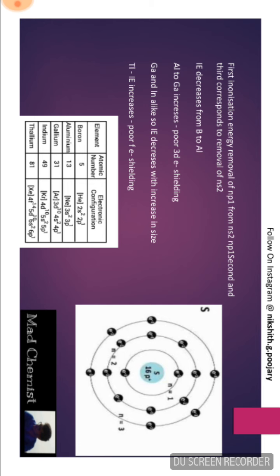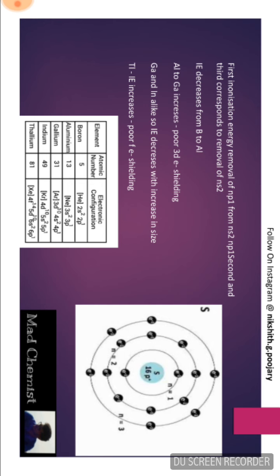The ionization energy decreases from boron to aluminum. That is because as we move from boron to aluminum, the effective nuclear charge experienced decreases. That is, the effective nuclear charge experienced by the outer electrons of aluminum is comparatively less than that experienced by the outer electron of boron. Since it is less, it is very easy for us to remove the outermost electron of aluminum when compared to that of boron. Hence, the ionization energy of aluminum is less compared to that of boron.